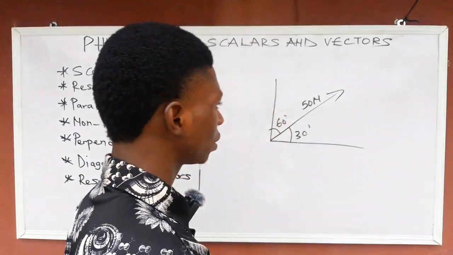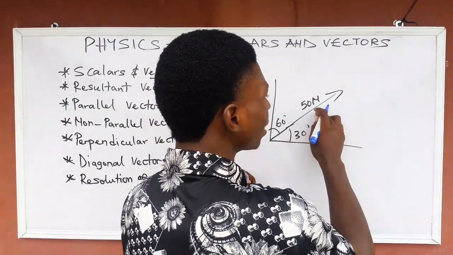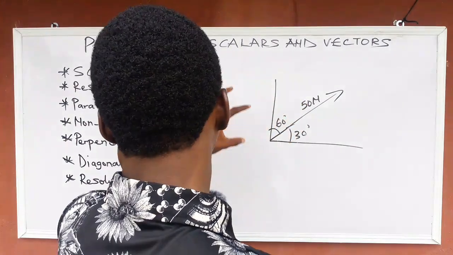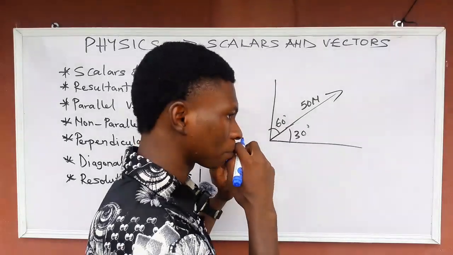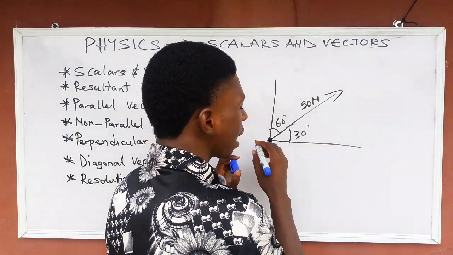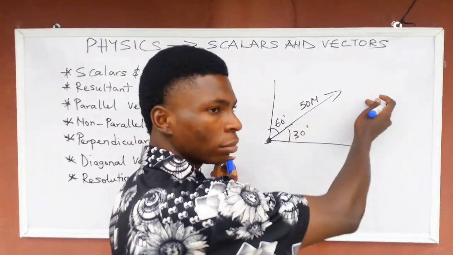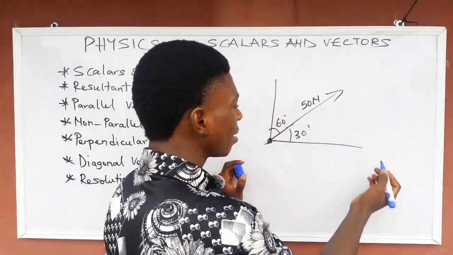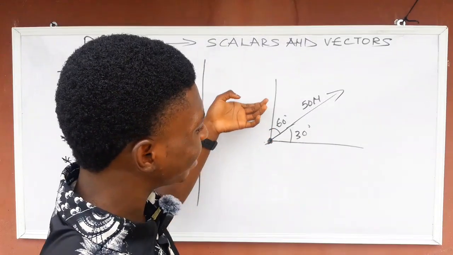is 50 Newton. This force is not the resultant force. We have moved past the resultant force. We're not talking about resultant force again. Now we're talking about resolution of vectors. If a body is in the air, and a rope is tied to this body, and this body is being pulled along this side, this body will be moving horizontally, and at the same time, there will be a force trying to raise this body.